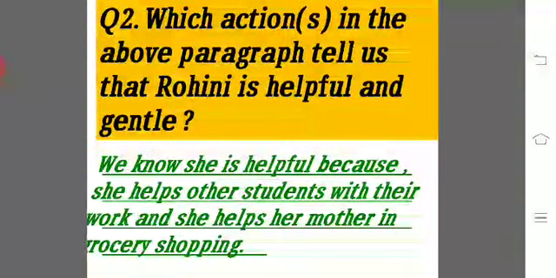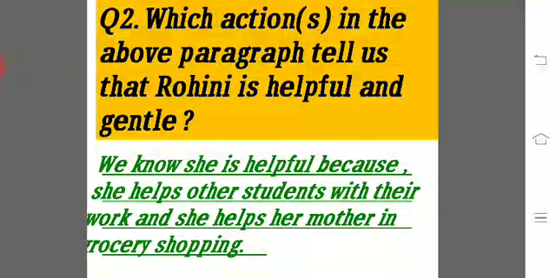After that comes question 2, which is about the above paragraph. Which action in the above paragraph tells us that Rohini is helpful and gentle? The answer is given here, students. I have provided the answer, but there is a correction. In the place of "she helps her mother in grocery shopping", the G is cropped here. So you should write grocery, not rosary. Okay, G is there, grocery, and you should write this in the workbook. This is for today, students.